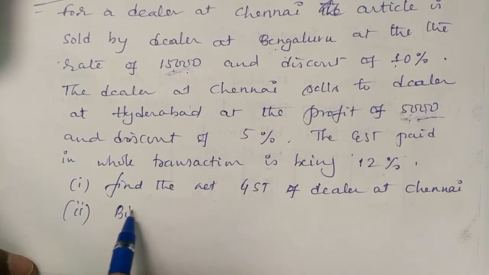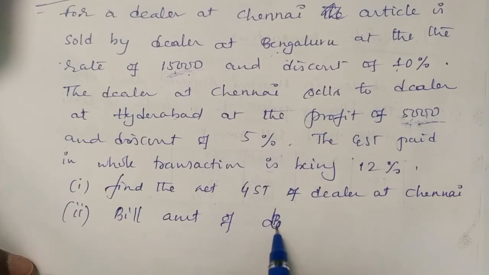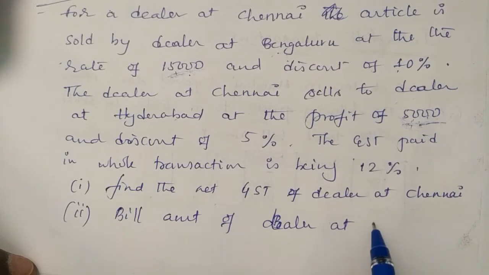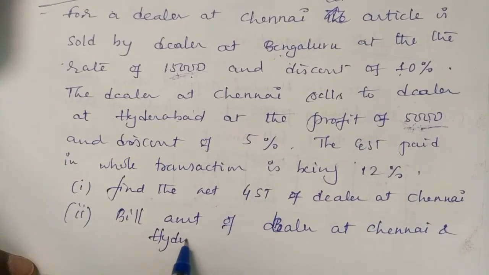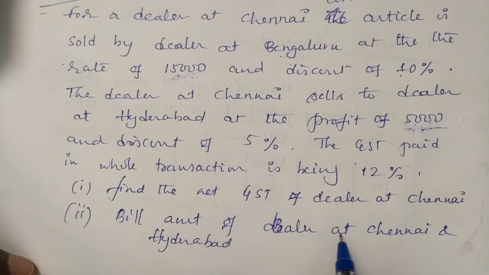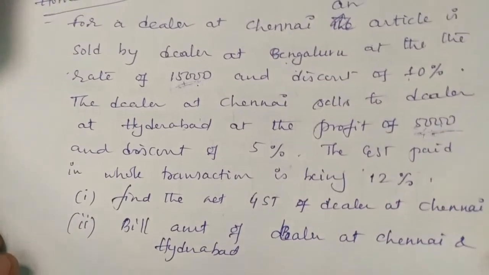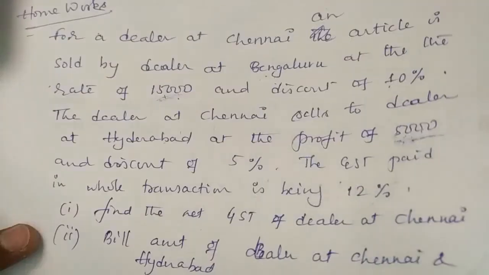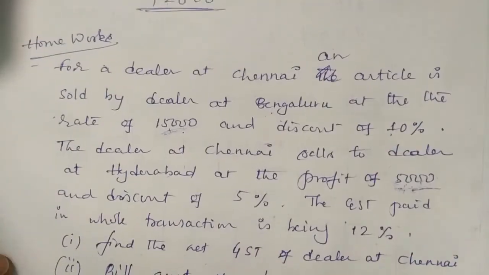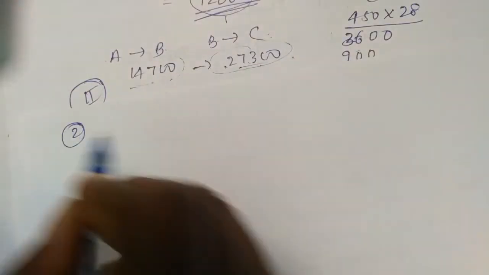Second one, find the bill amount of the dealer at Chennai and the dealer at Hyderabad. Both you find out. So this is the homework problem for you. Try to do this problem, and I will give you one more homework problem. This one is a word problem; another one, a tabular column problem, I give you as the second homework problem.